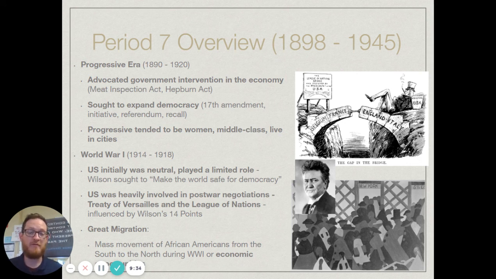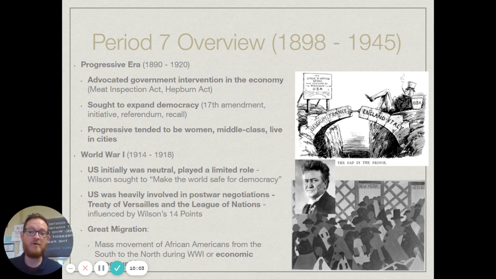One of those ways would be through the Meat Inspection Act or the Hepburn Act. If you remember when we talked about the Meat Inspection Act, we read a little bit of a selection from The Jungle, which was a book written by Upton Sinclair to try to bring attention to the working conditions in factories, but a lot of people just focused on how nasty the meatpacking industry was. So that's going to lead Teddy Roosevelt, who read that, to push for the Meat Inspection Act.